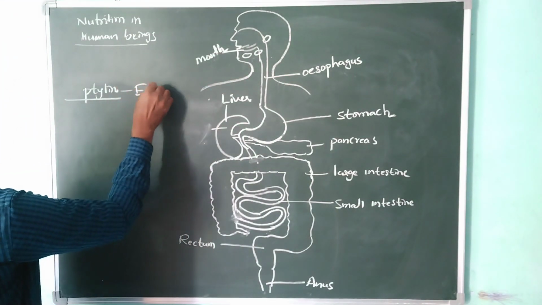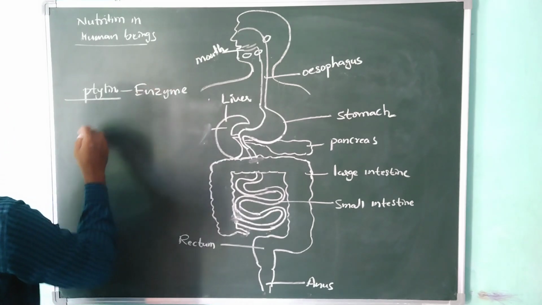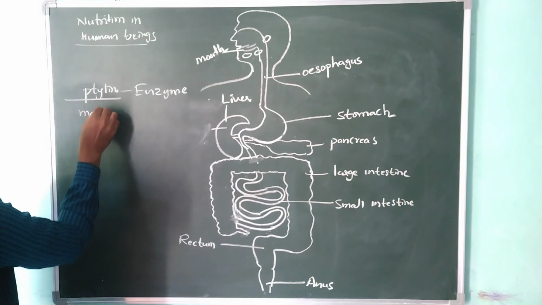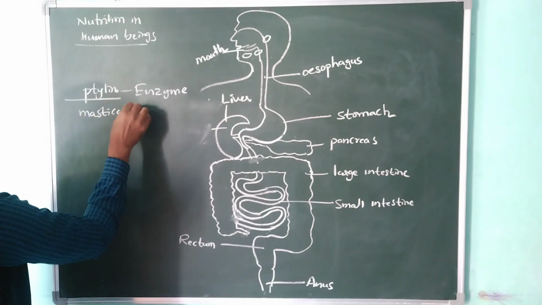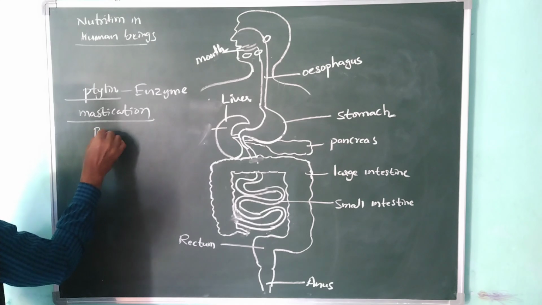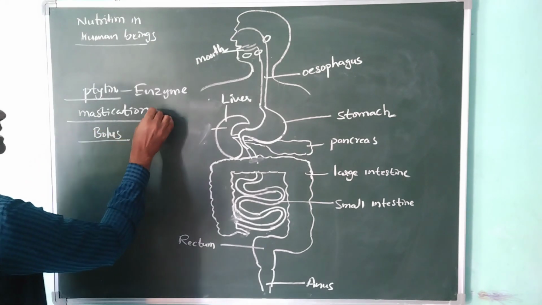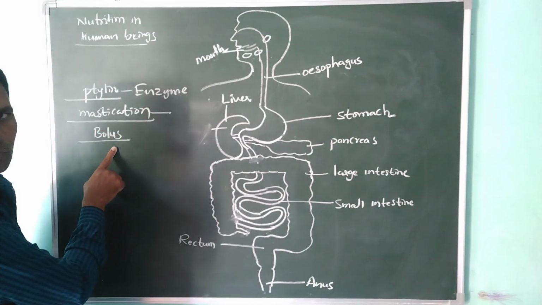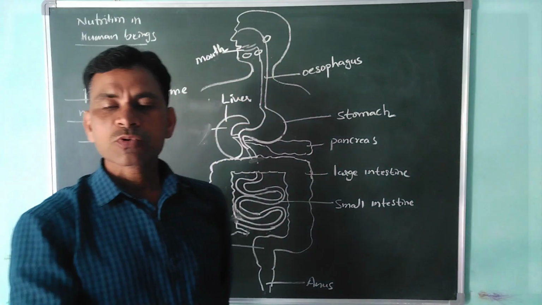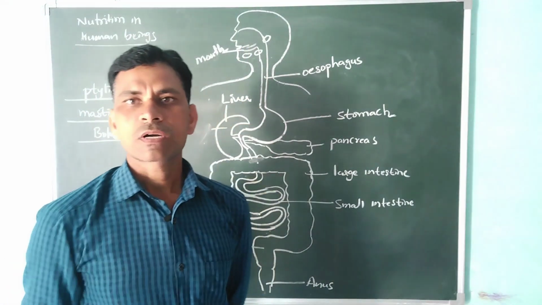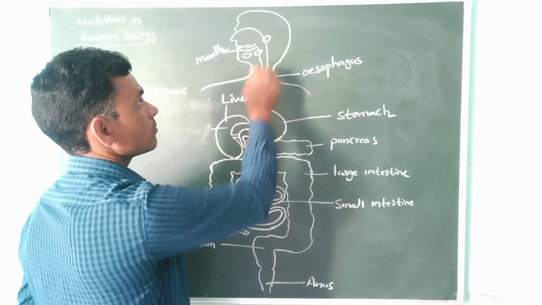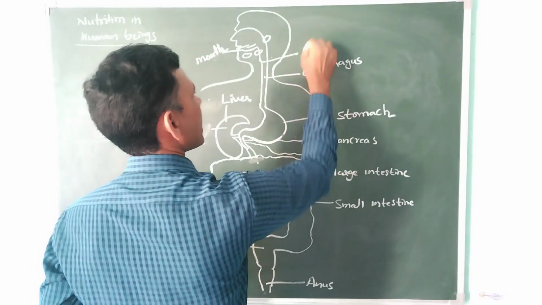This is the enzyme name. I will tell its work afterwards. Now, mastication, I also explained. Next, bolus. What is bolus? After mastication, the food structure is called bolus. From the buccal cavity it is pushed to the next part of the digestive system. What is the next part? The pharynx. This place is called pharynx.